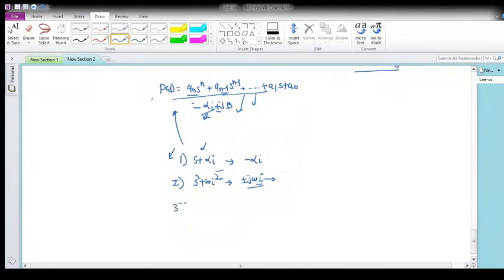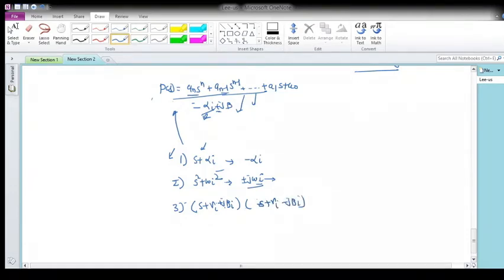What may be the third factor? Maybe a complex conjugate. It may be s plus gamma i plus j beta i for one root, and the second should be s plus gamma i minus j beta i.